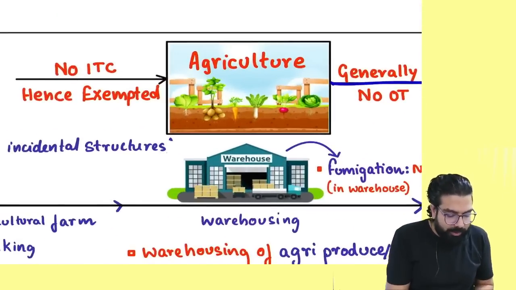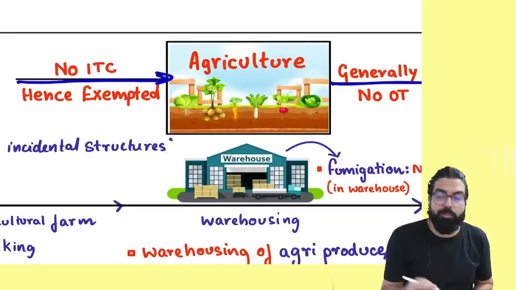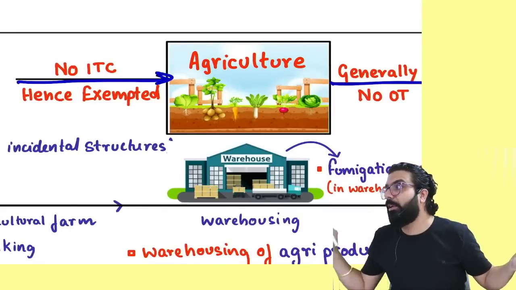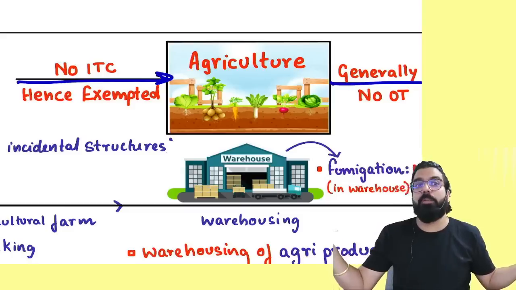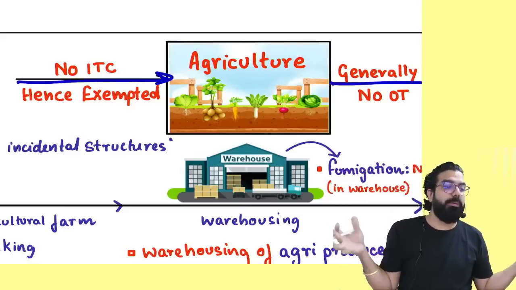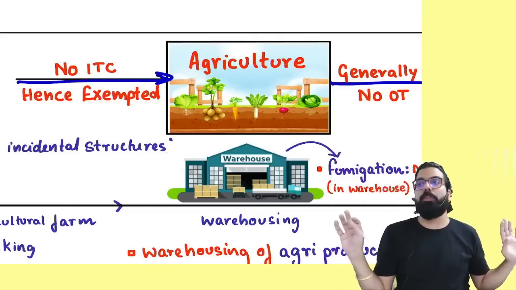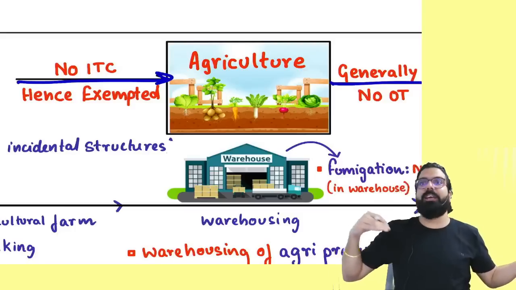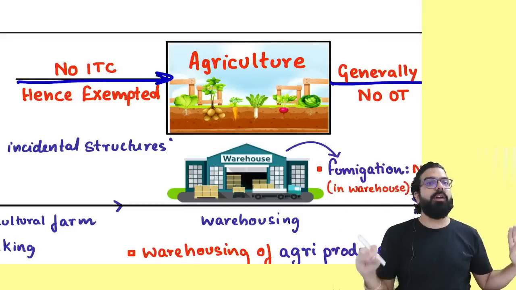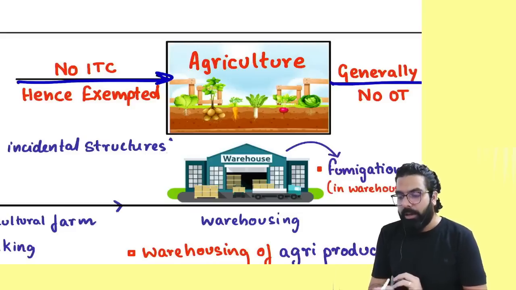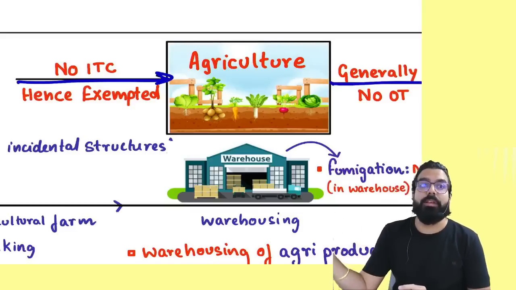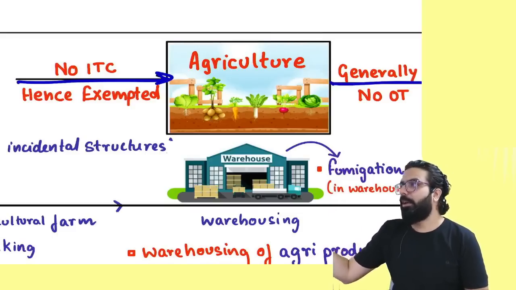So agriculturists, whenever they are buying anything, if they have to pay GST, when there is no output tax, they will not get any input tax credit. So if they have to pay any GST, that GST will become part of their cost because they will not get the credit. And hence government told, whenever you are supplying services to an agriculturist, for agriculture, don't charge any GST. So we are going to understand, for an agriculturist, what are the services which are exempted.